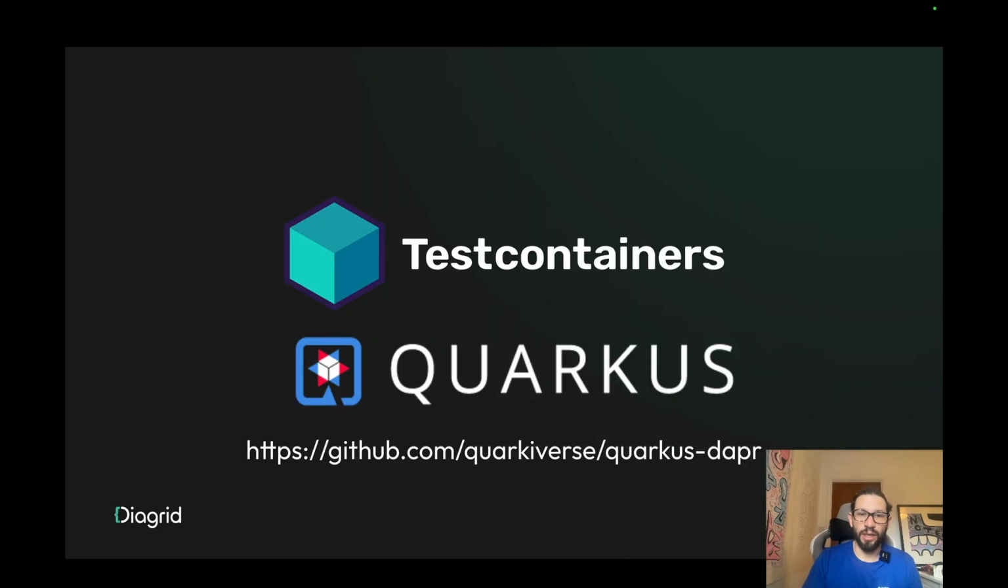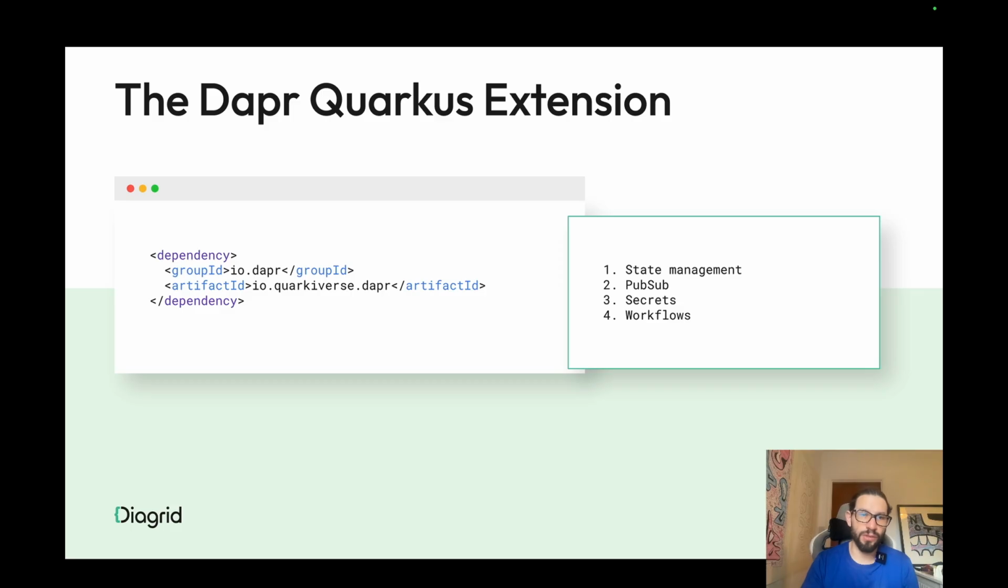Similarly, we have TestContainers and Quarkus integrations for the Quarkus Dapr Extension. So if you're using Quarkus, which is an alternative to Spring Boot coming from the Red Hat folks, you can use the Quarkus Dapr extension to provide a similar experience on the Quarkus framework. In Quarkus, you have a single dependency that you can add, and it has support for these building blocks: state management, PubSub, secrets, and workflows.